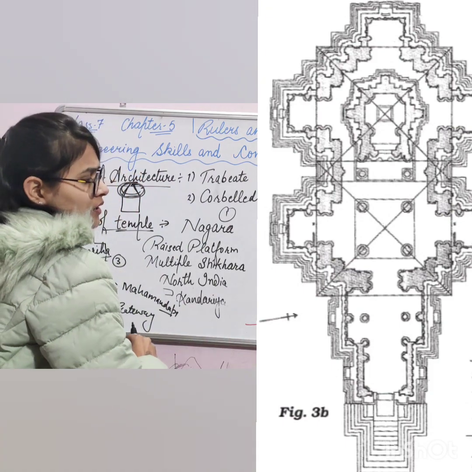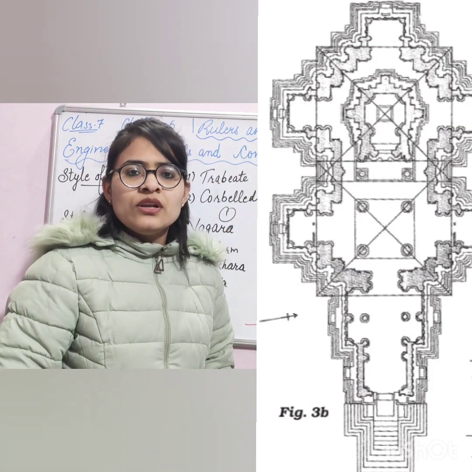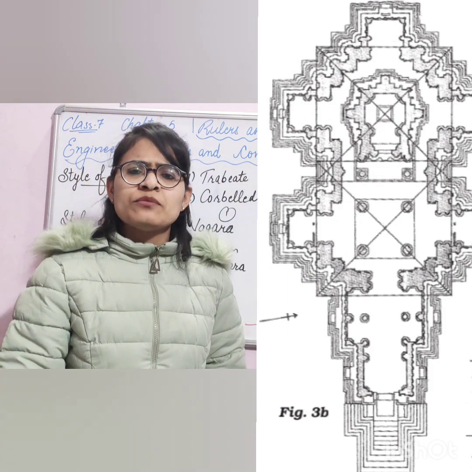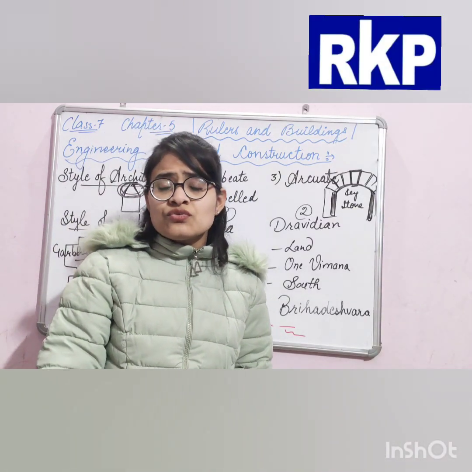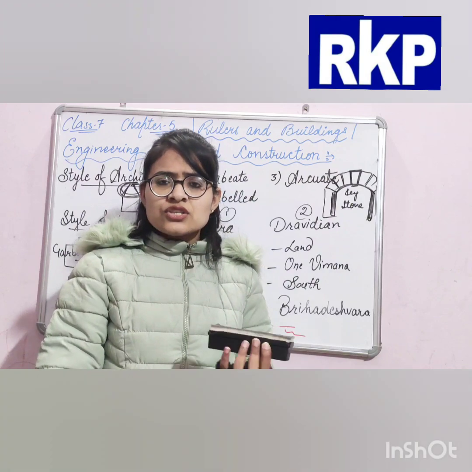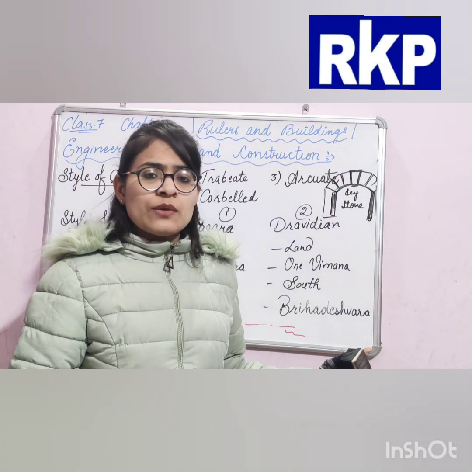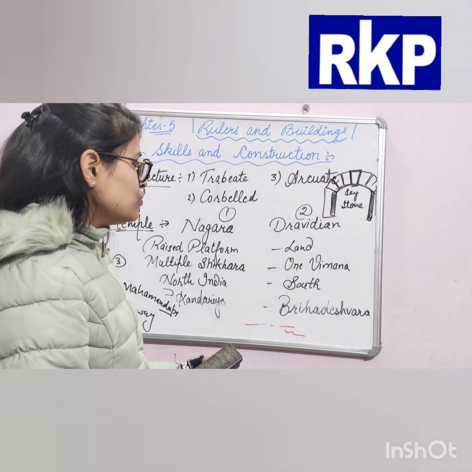Now you will be thinking, if this style of temple has such a large, high Shikhra, how was it possible? How was it practical at that time? Because resources were not that much at that time. No cranes, etc. were there. So how was this type of construction possible at that time? So I am going to tell you.